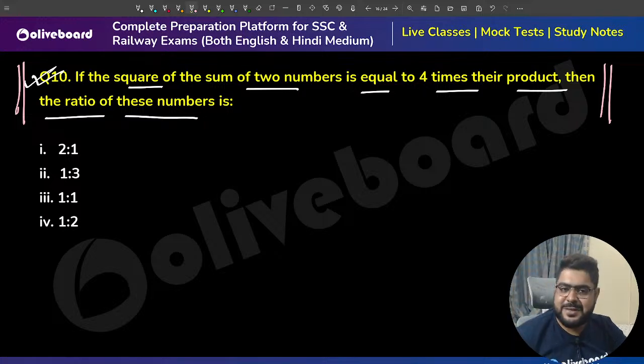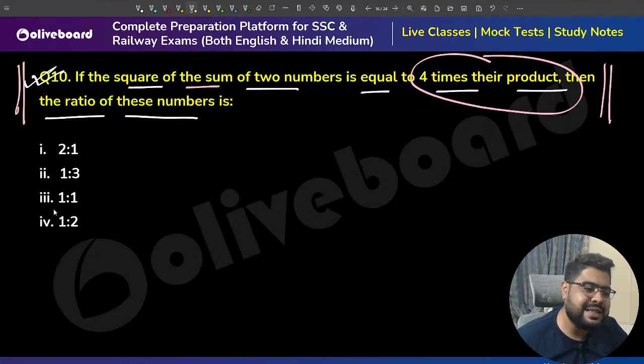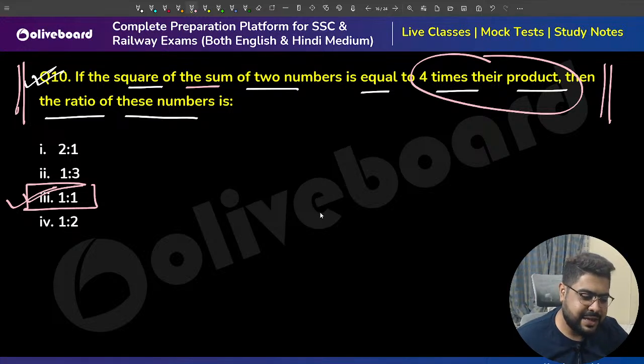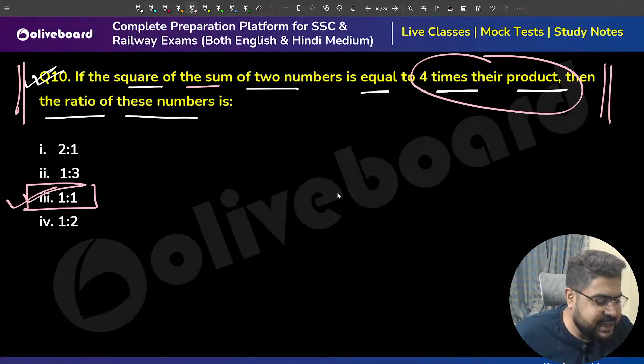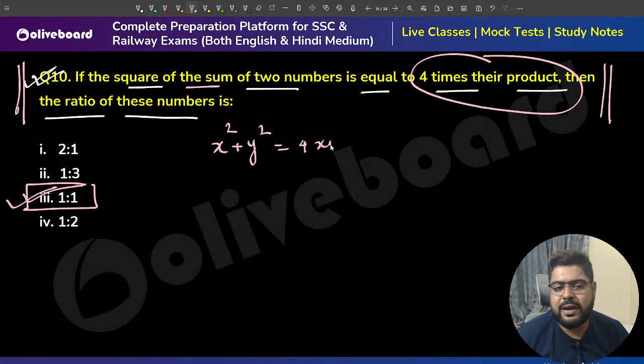Sir, square of the sum of two numbers is equal to 4 times their product. Sir, I can say this is 1:1. You do not need to do anything. No, brother, Shadab, it is 1:1. The square of the sum, x plus y whole square, is equal to 4xy.